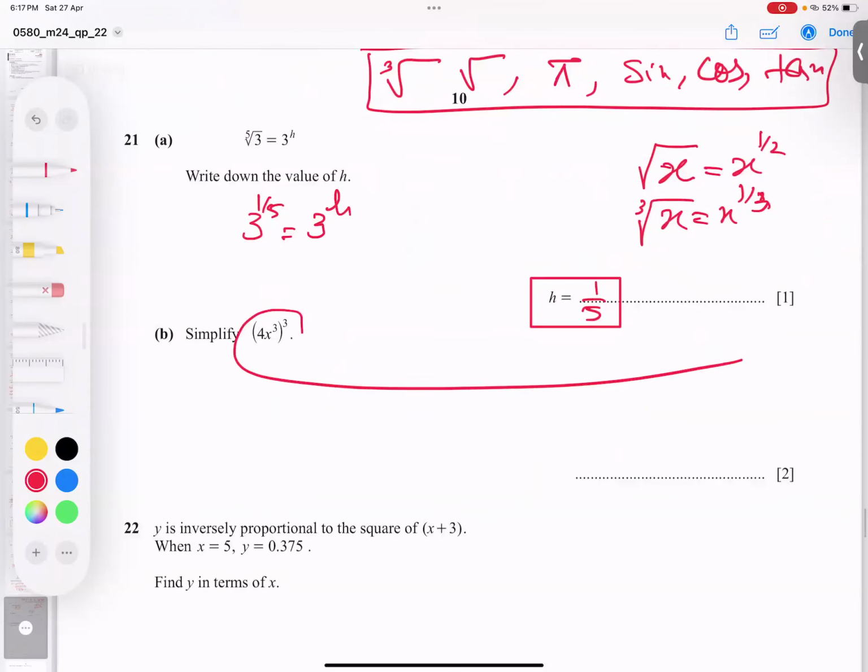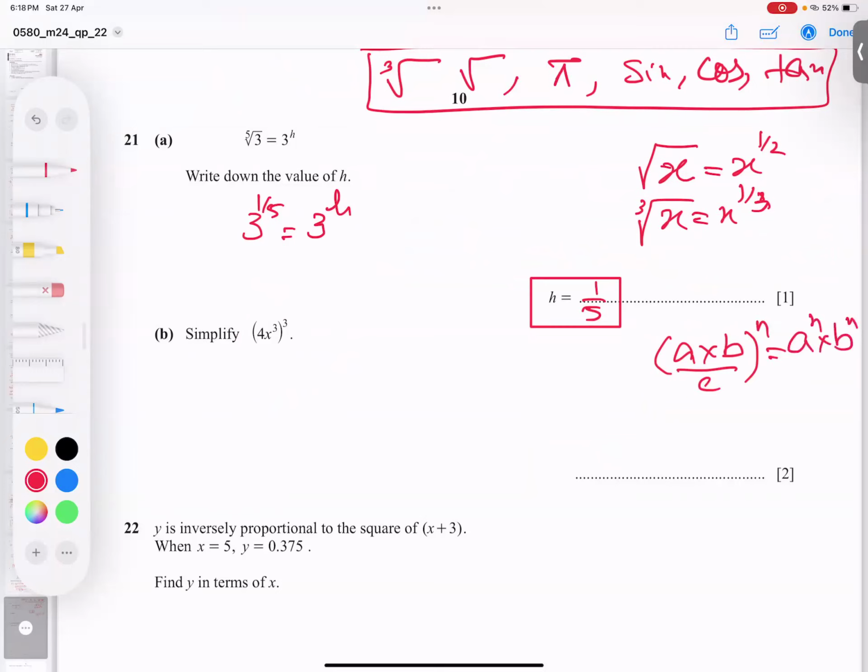Here I tell more knowledge. Whenever there is a multiplying situation or dividing situation, not plus and minus, this power can be distributed to all values in two situations, multiplying and dividing. Adding and subtracting are not possible. So this power of 3 will go on 4 separately, on this separately.